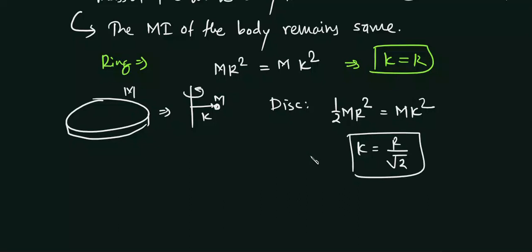So here you can say that this k has nothing to do with this mass m. It is cancelled out already. So this depends only on what? Size, shape and mass distribution of the body.